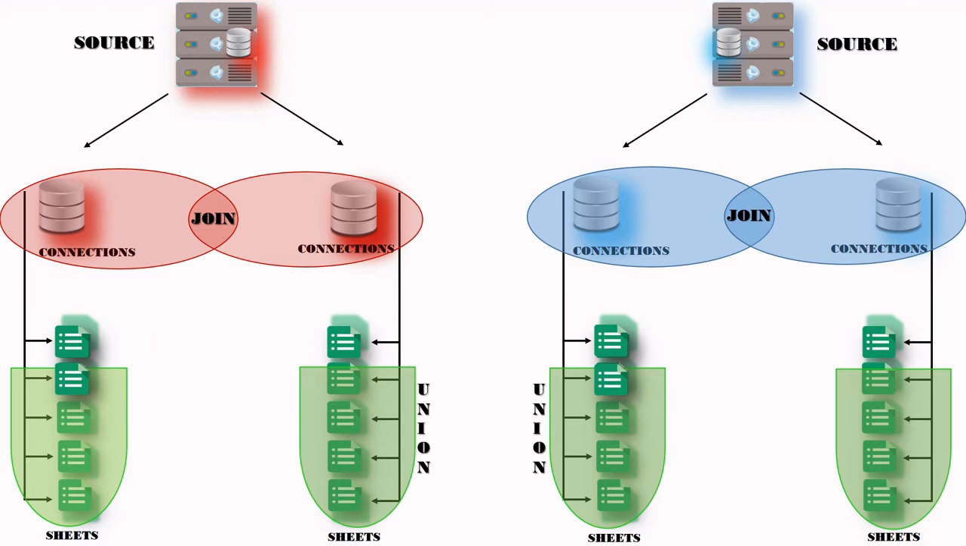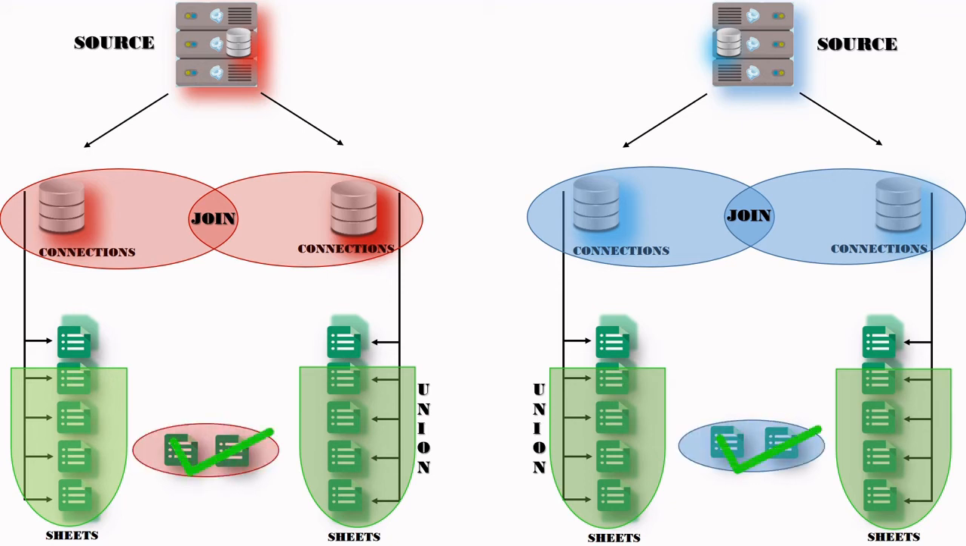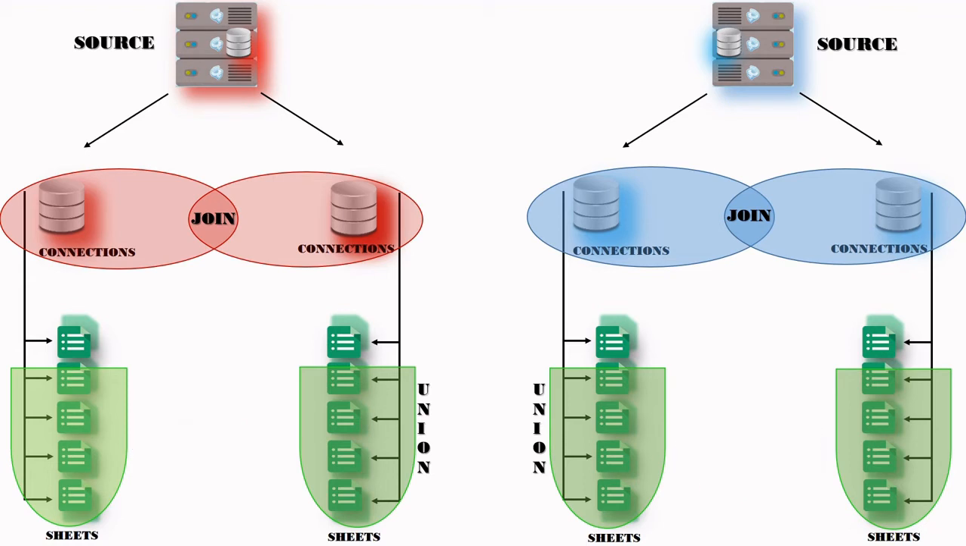Similarly, sheets of the same connection can be combined together using joins. When the sheets of the same database connection are combined together, they are called basic joins. But sheets and connections of different data sources are not able to join together. So what does it mean? Is there no possible way to connect two different data sources?